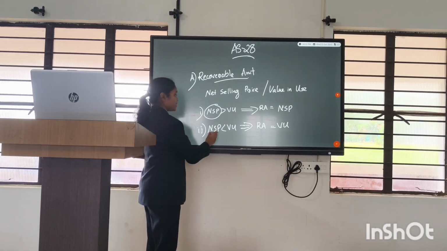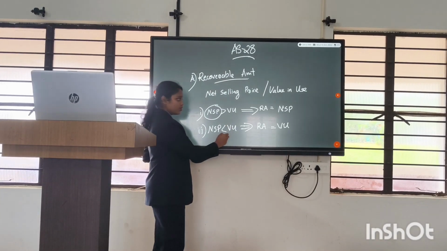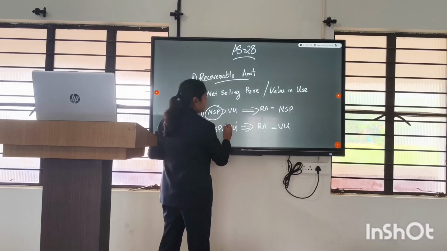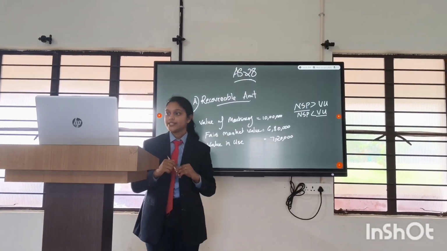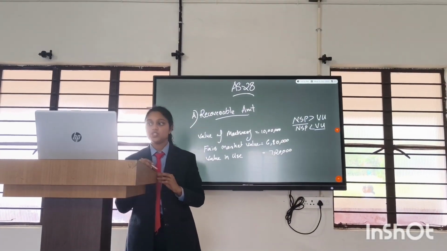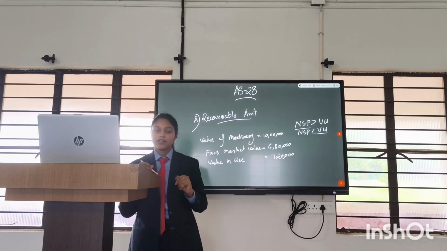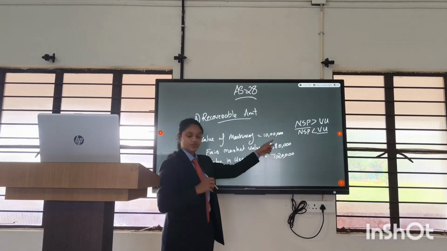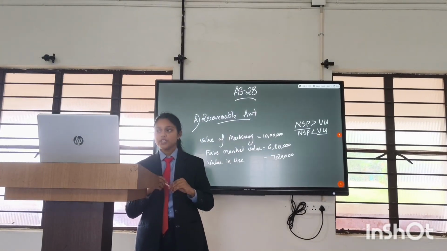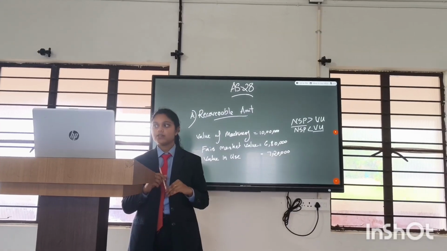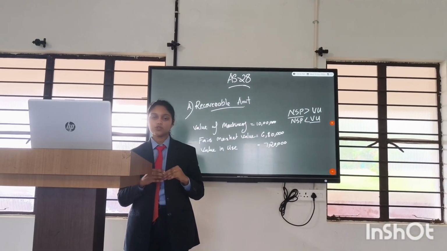If the net selling price is less than value in use, then the recoverable amount will be the value in use. For example, a factory owns a machine recorded at 10 lakh rupees as its value. Due to new technology, production using the machine has reduced and its market value dropped.